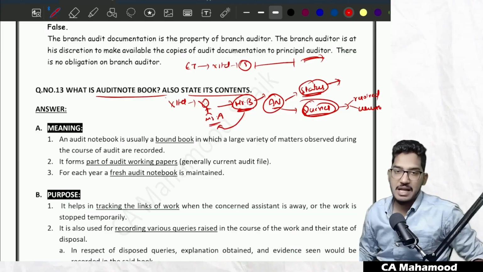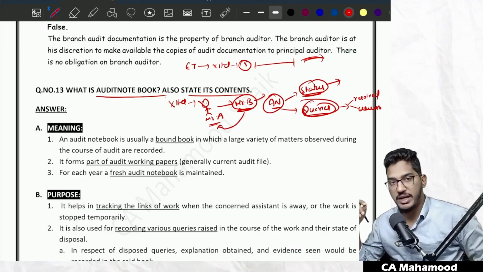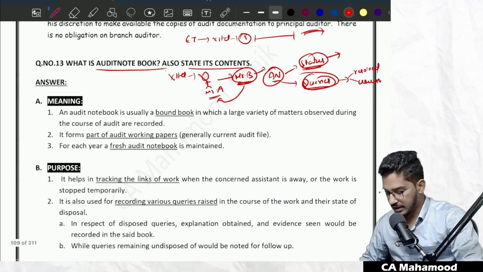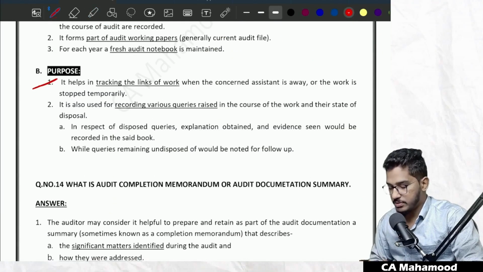You need to know where exactly the work has been stopped previously. So that link of work will be provided by the audit notebook. Clear, everybody? So that is what the purpose here. As you could see, very important question from the examination perspective, guys.